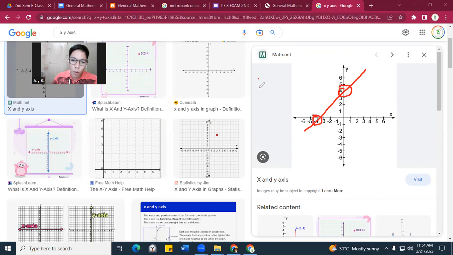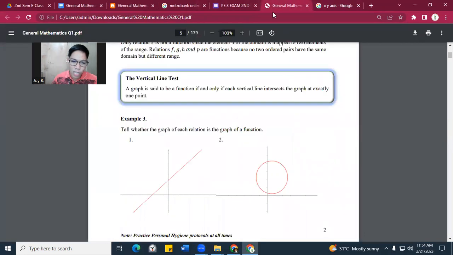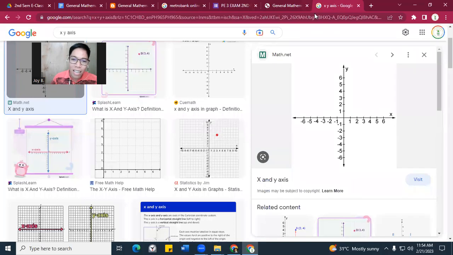Again, remember 2 points indicates a line. Ibig sabihin, kapag may dalawang point, makabuo tayo ng linya. Again, the rule stated in our concept is that a graph is said to be a function if and only if each vertical line intersects the graph at exactly 1 point. So, ibig sabihin, isang point lang ang dapat naka-touch sa ating x and y axis.